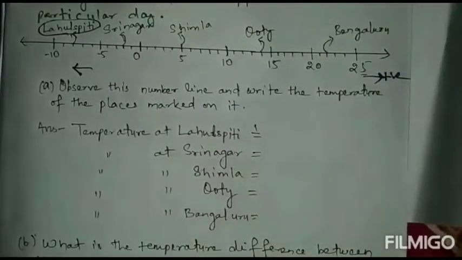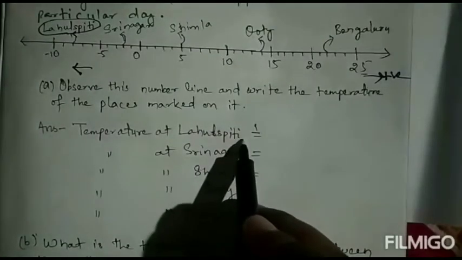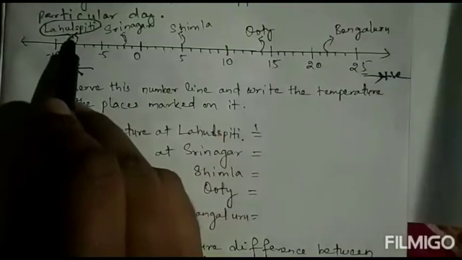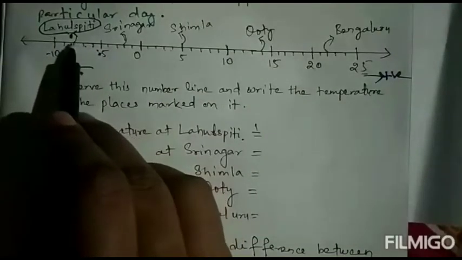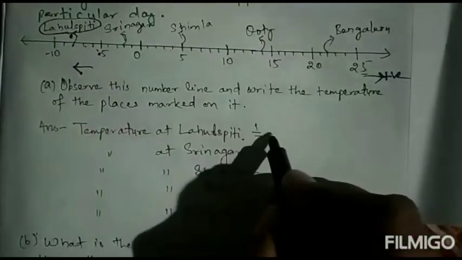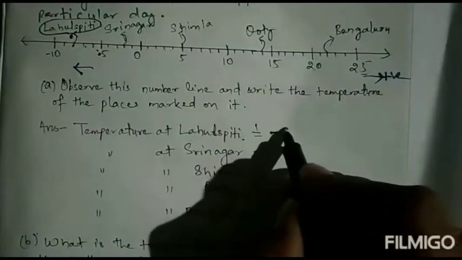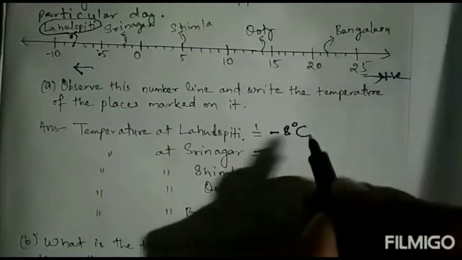So we can count. Temperature at Lahaul Spiti. Where is Lahaul Spiti? Lahaul Spiti is here. So here it is -5. After -5, 6, 7, 8. So Lahaul Spiti, the temperature was -8 degree centigrade.